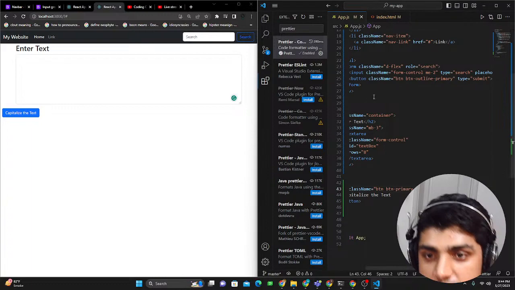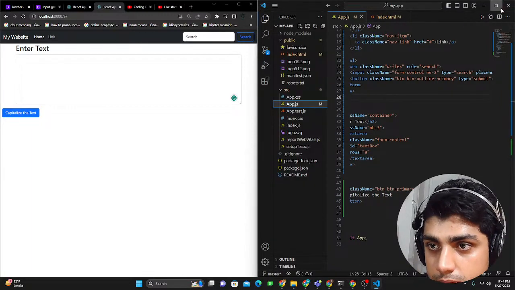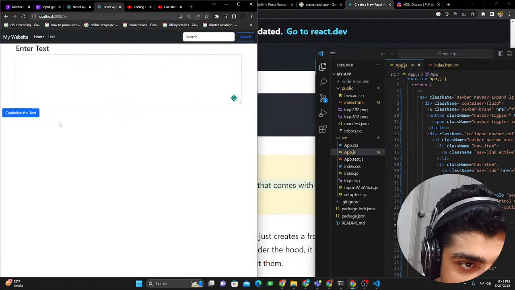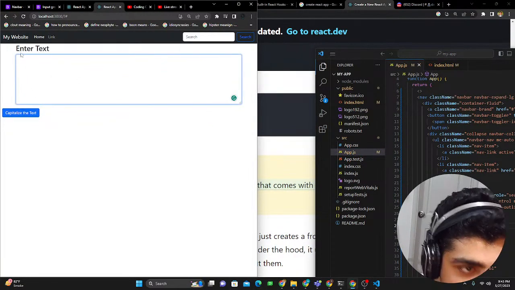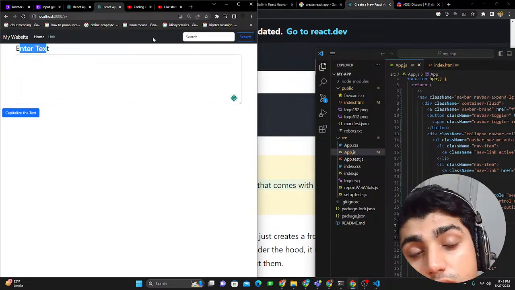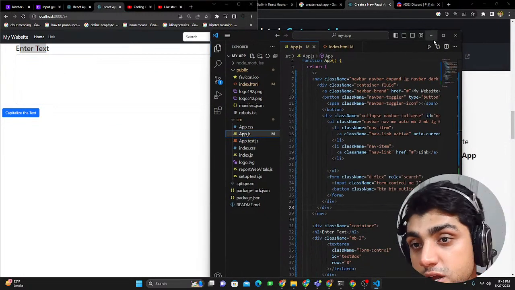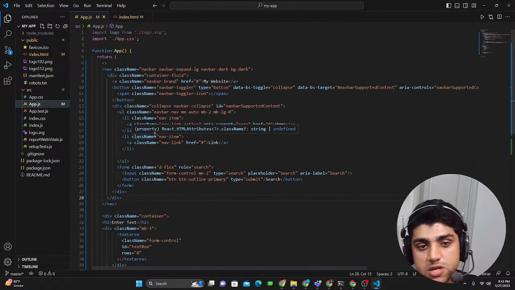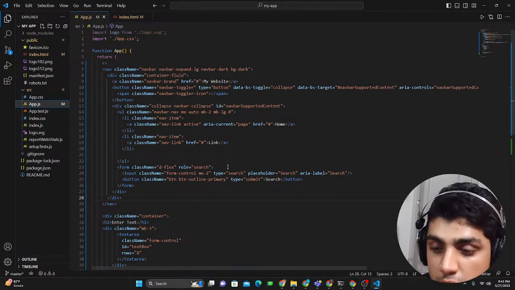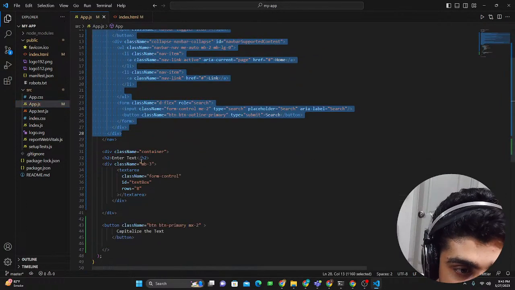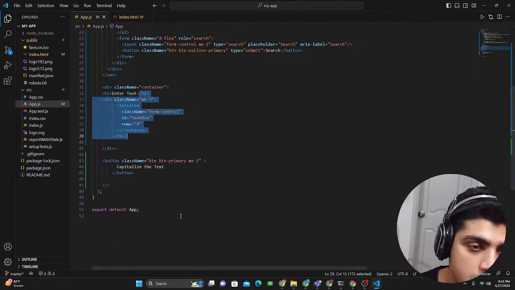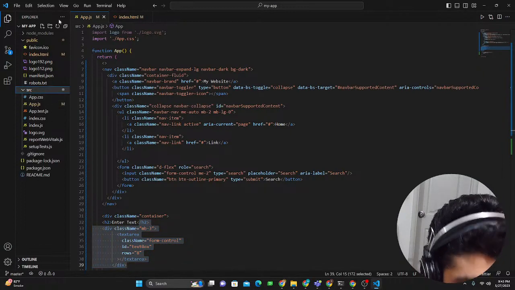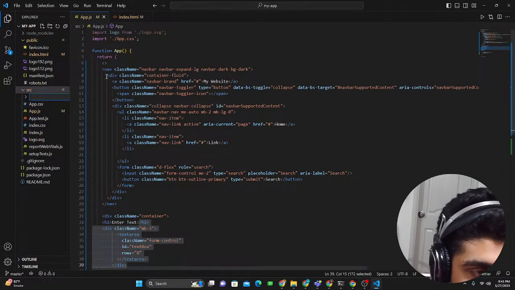Now the thing is we could actually include all of this in a component folder. Because I'll tell you one thing, this entire thing is a component: this text box, this capitalize the text, and this heading is one component. This navbar is another component. Now, what React allows us or encourages us to do is create these separate components, and this is the problem of having so many different components. Once you have a full application, it would be so hard to manage because you'd have a component here, a component here, a component here, and it would just go on, and the file would be too long. To have it managed and synchronized, let's have a source folder. Inside here, we'll create a components folder. So I'm just going to type it in.